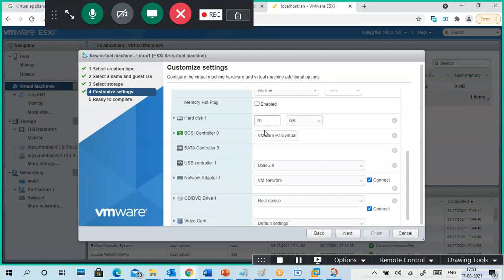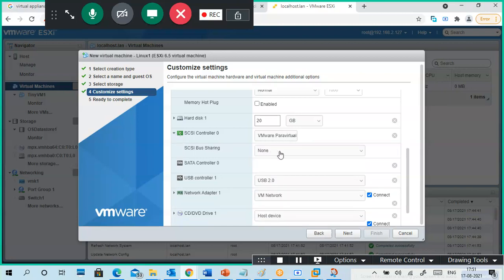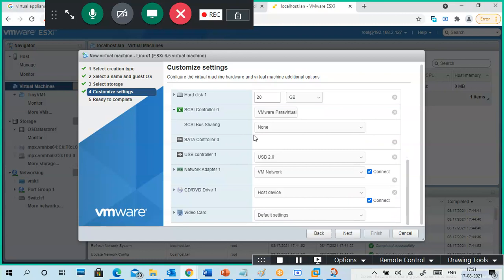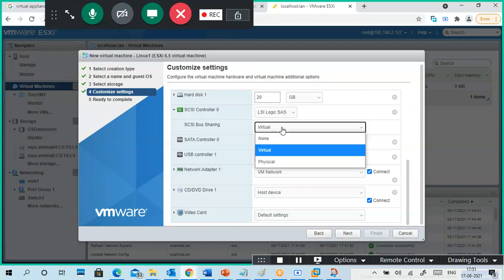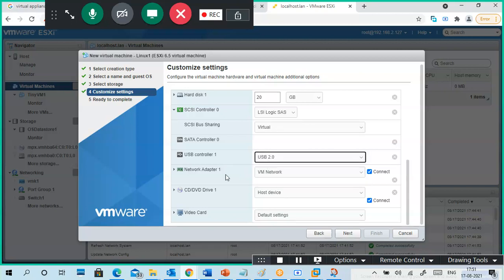You can go with paravirtualization kind of stuff, bus sharing, logical SAS. A virtual USB controller also we can connect, 2.0.